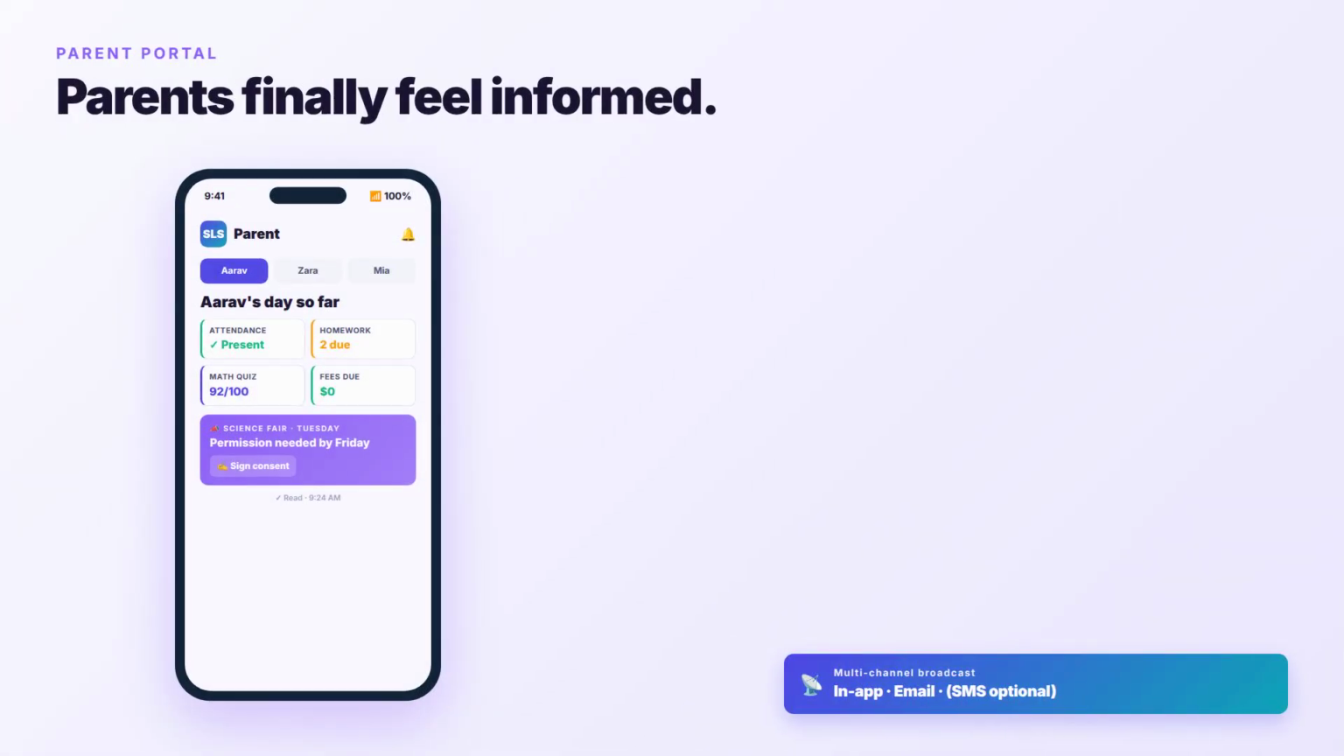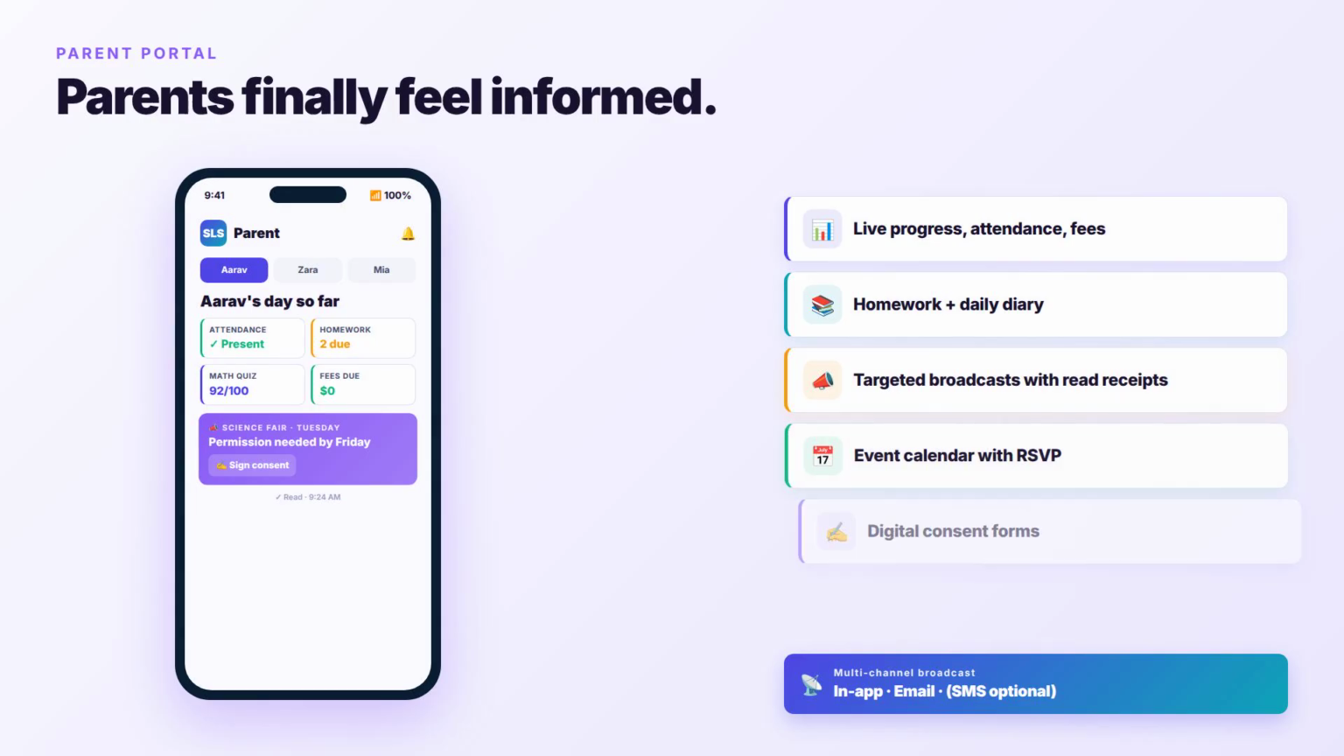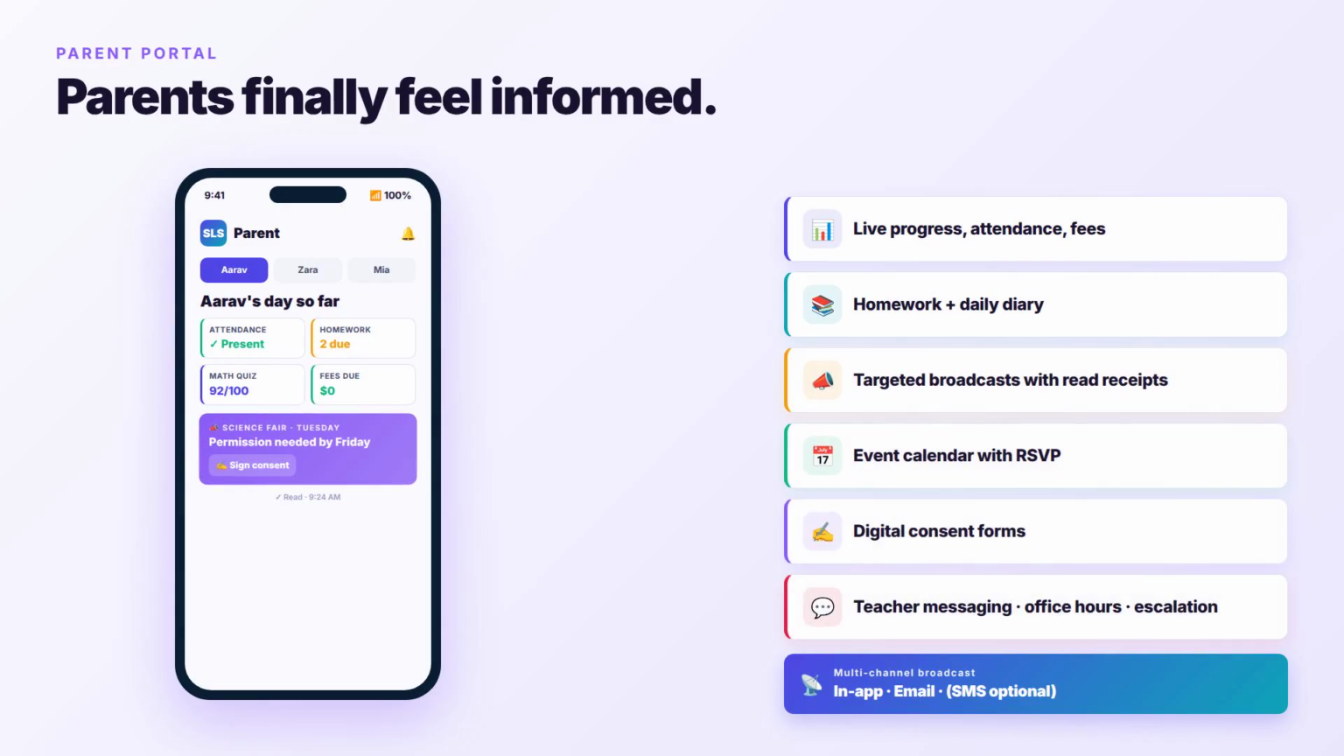Parents finally feel informed. The mobile-first parent portal shows progress, attendance, fees, homework, and the daily diary. Announcements with read receipts, targeted broadcasts to a class, a route, or just unpaid families. RSVP events, digital consent forms, and messaging with teachers, with office hours and escalation rules.